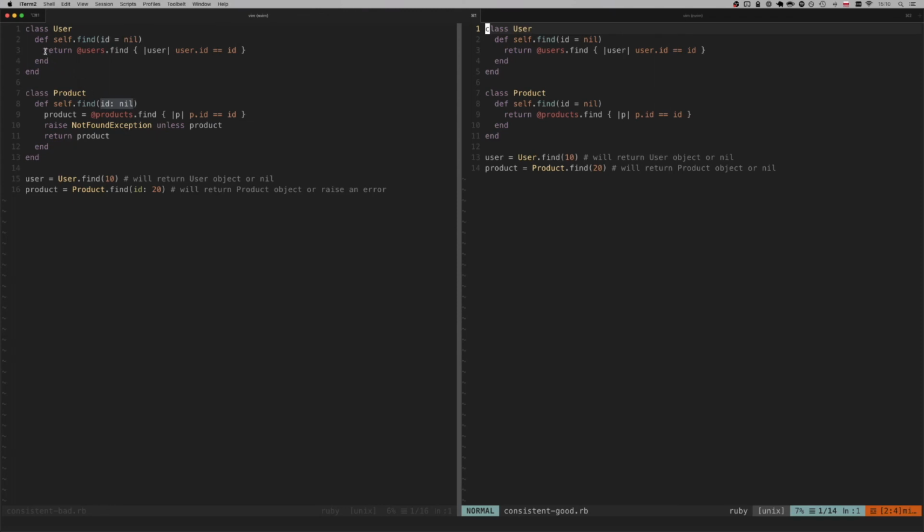The second difference is that if the user is not found, the function will just return null. While in the product class, if the product is not found, then an error will be raised. And let me tell you, it is a nightmare to work with such code, especially if you don't have just 2 classes, but 200 classes to deal with.